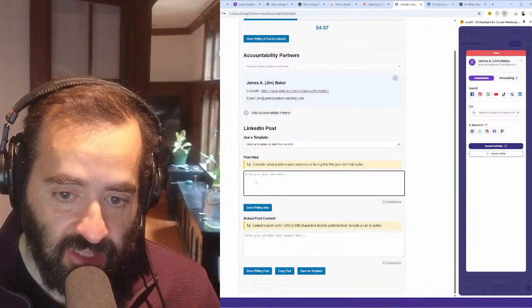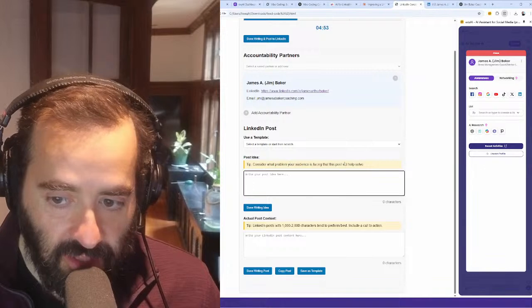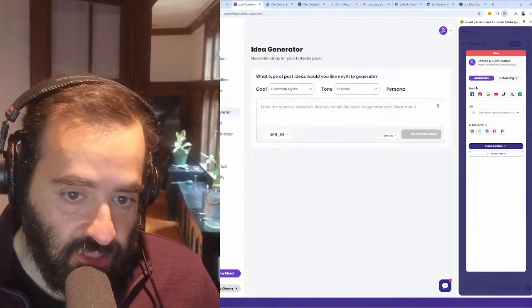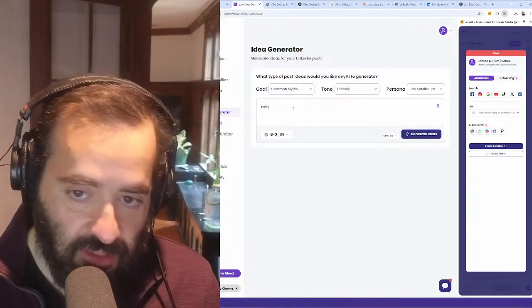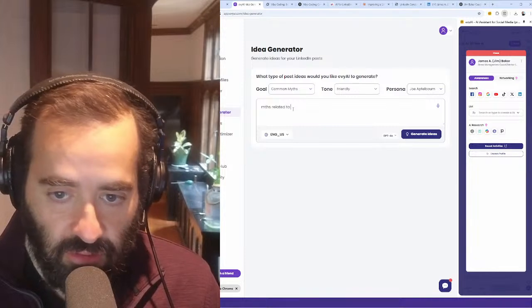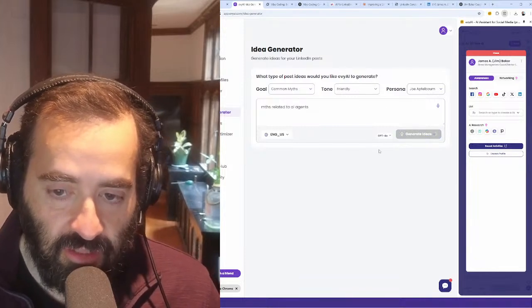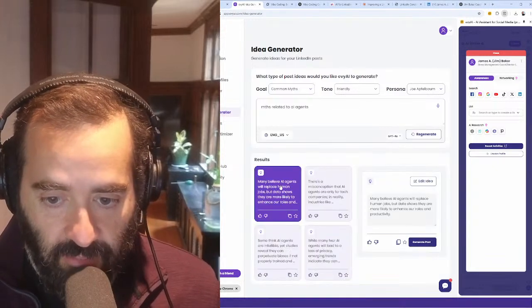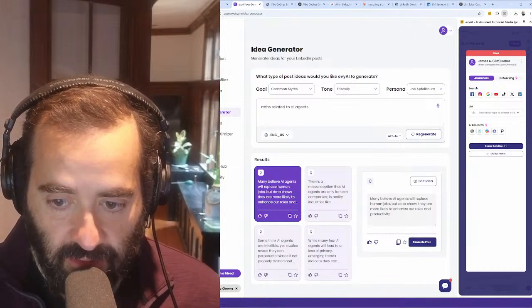Now it says the first thing is to come up with a post idea. Consider what problem your audience is facing. So I'm going to go into Evie AI and click on Idea Generator to come up with an idea. I'm going to say myths related to AI agents. Okay, I'm going to press Generate Ideas, and it's going to come up with 4 ideas for what I can be posting about. Many people believe AI agents will replace human jobs, but data suggests that they're more likely to enhance. Okay, so I like this.